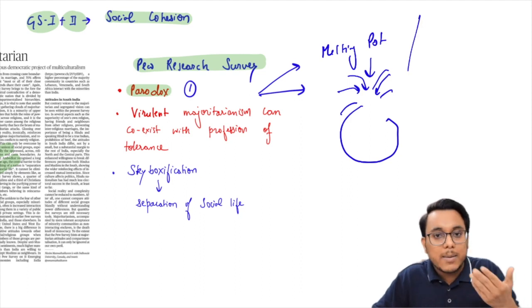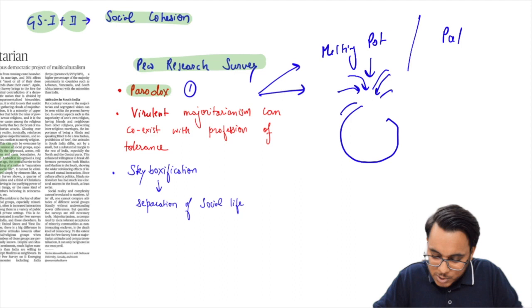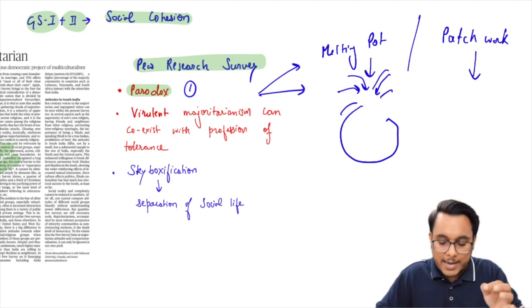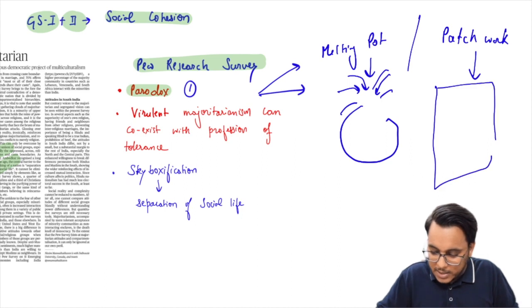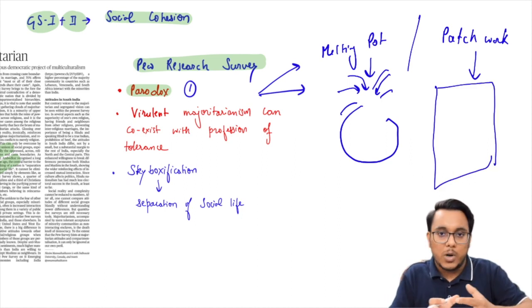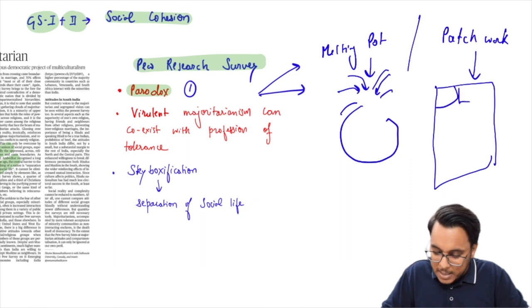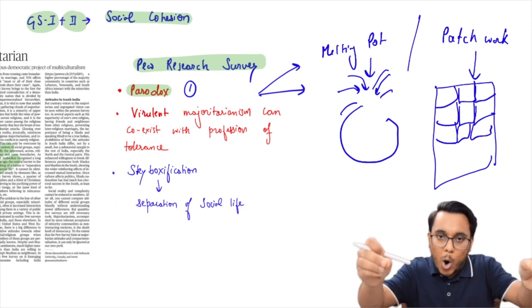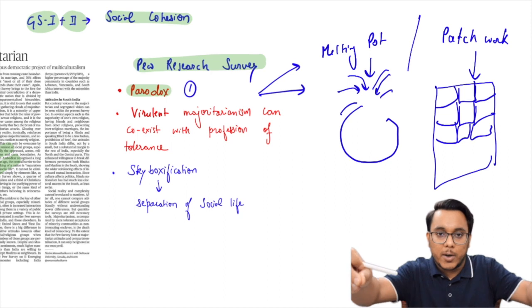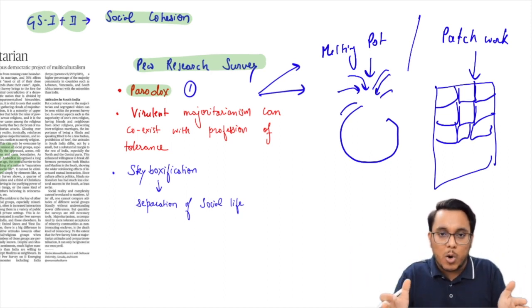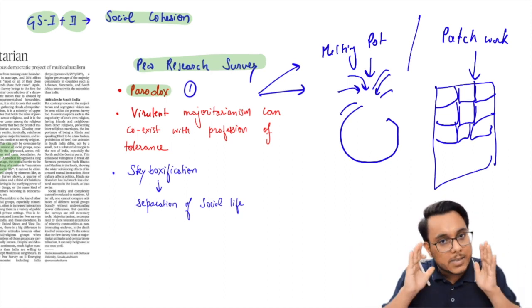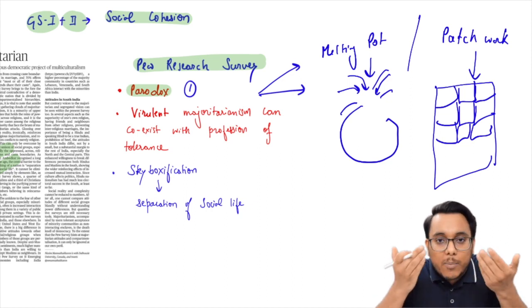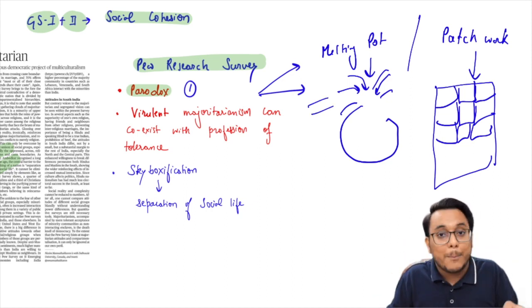Then guys, there could be another model of society, that is the patchwork model. Now, what is a patchwork model? There might be a rug, or a quilt, or a cloth, made up of different patches of cloth. Every patch might be of a different color or texture, but they have all been knitted together. And this quilt, when we see it as a composite, looks very beautiful and serves all the purposes.